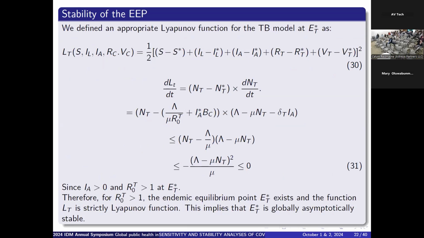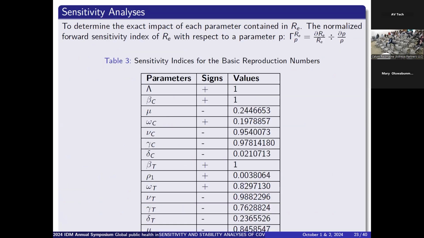So this endemic equilibrium point will be stable only when this reproduction number is greater than 1. And that is when the disease will persist in the studied population. Then we perform a sensitivity analysis. This analysis is very important in any co-infection or any disease modeling, because it shows the significance of each of the parameters on the model, both in the control and the spread of that disease being modeled.